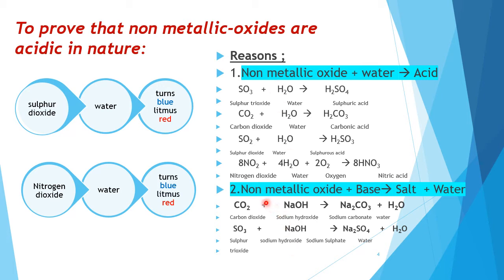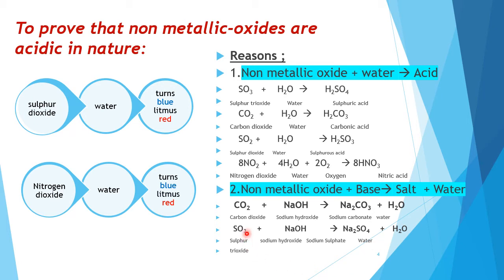Now, next we can say non-metallic oxides react with base to form salt and water. For example, when you pass carbon dioxide gas through sodium hydroxide, and you know very well sodium hydroxide is a base, the salt formed will be sodium carbonate along with the formation of water.